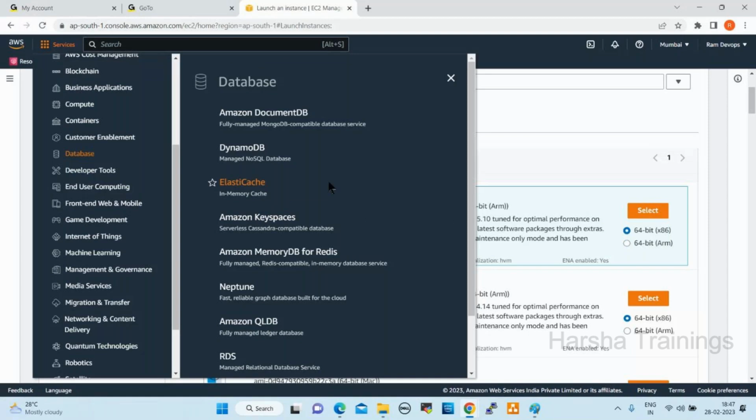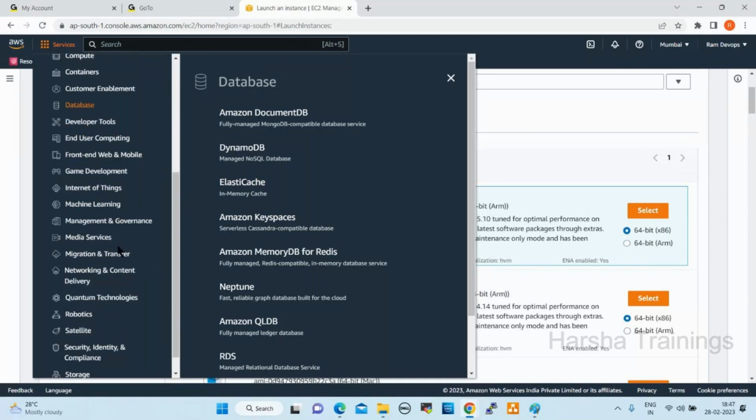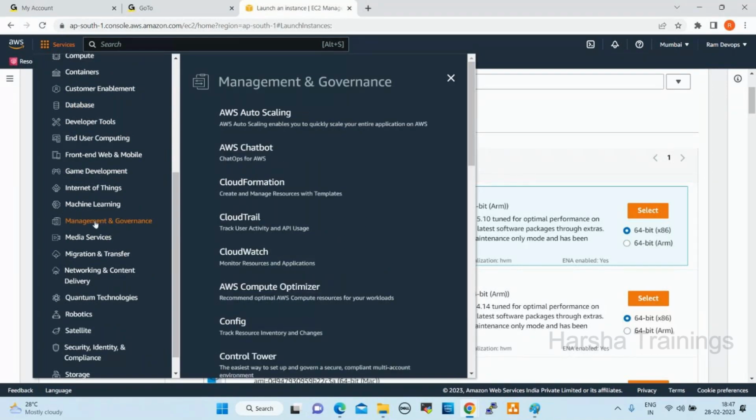Fine. Next one, go down here, important services like management and governance. Click on this. In this we have CloudTrail and CloudWatch. These two services are very, very important. These two are monitoring tools. What is CloudTrail, what is CloudWatch? CloudTrail is a monitoring tool which will monitor your AWS console. If you perform any changes in the console, it will generate a log.